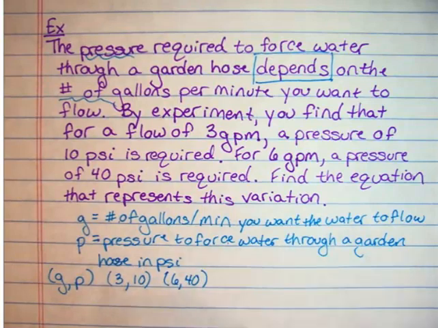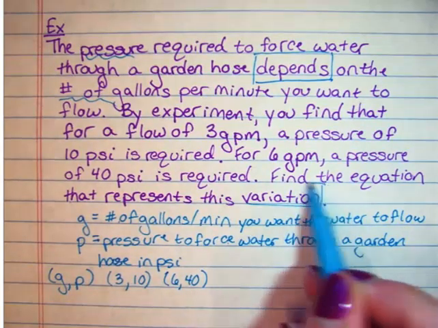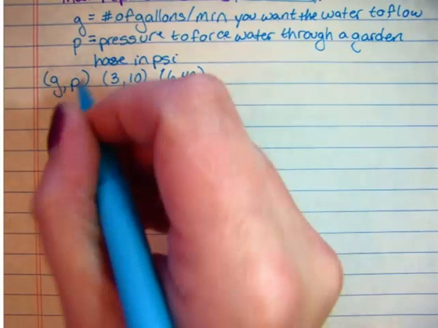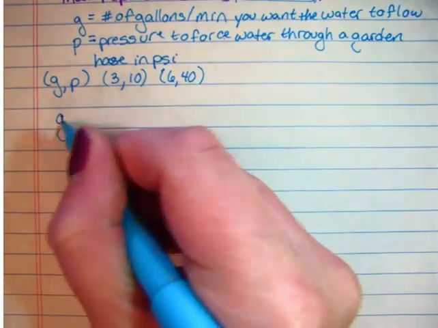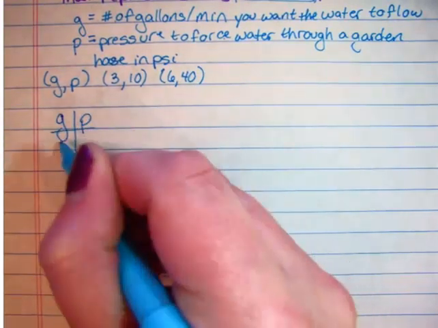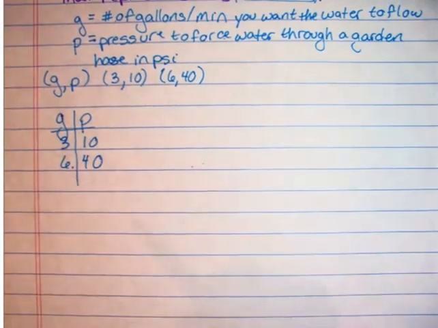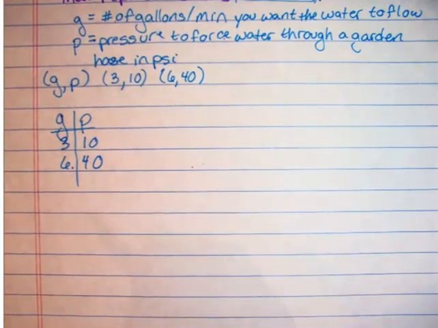Now I'm going to write my table just so that you're used to how we actually write the equation, because right here it tells us this is a variation equation. So I have my G values and my P values: 3 and 10, and 6 and 40. By no means do you have to set up a table, but it's definitely very helpful.